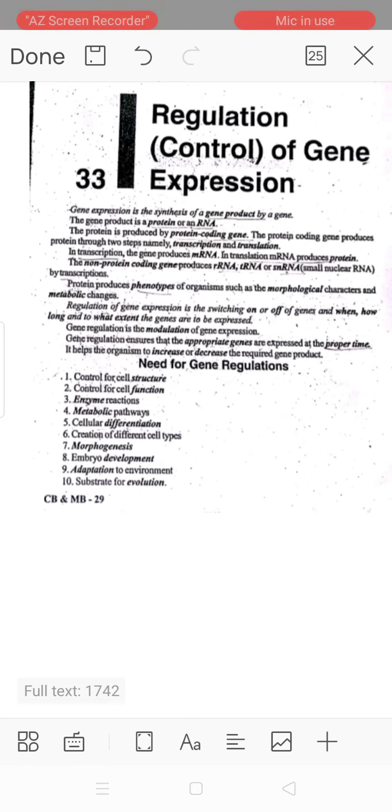Need for gene regulation. First, control of the cell structure. Second one, control of cell function. Third one, enzyme reaction. Fourth one, metabolic pathways. Fifth one, cellular differentiation. Sixth one, creation of different cell types. Seventh one, morphogenesis. Eighth one, embryo development, adaptation to environment, and substrate for evolution.